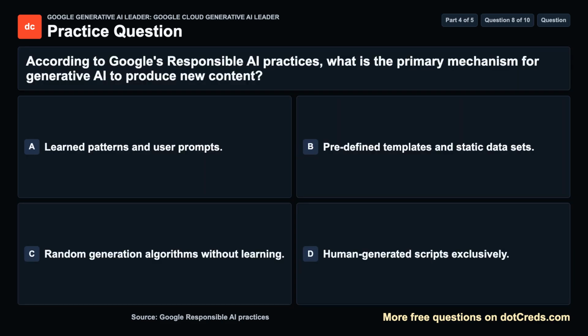Question 8. According to Google's responsible AI practices, what is the primary mechanism for generative AI to produce new content? A. Learned patterns and user prompts. B. Predefined templates and static datasets. C. Random generation algorithms without learning. D. Human-generated scripts exclusively. Take a moment, then we will review the answer.